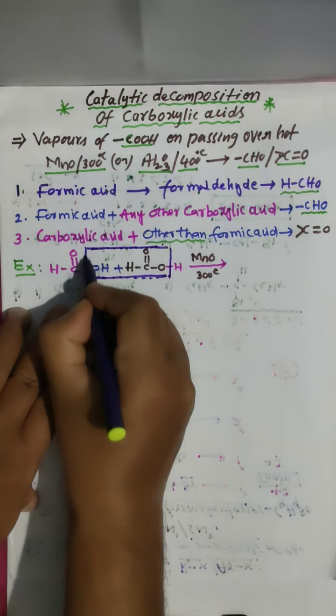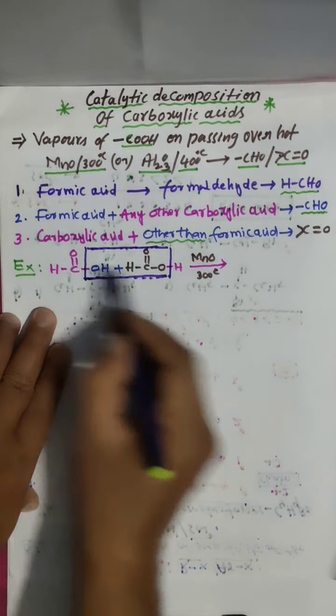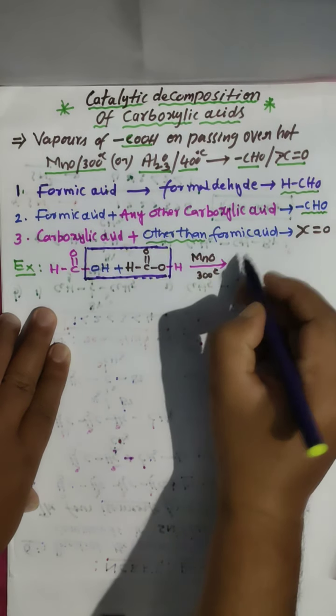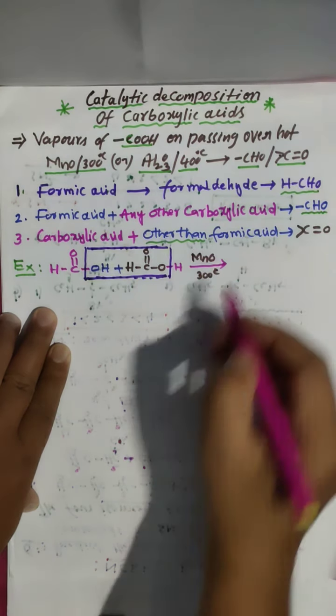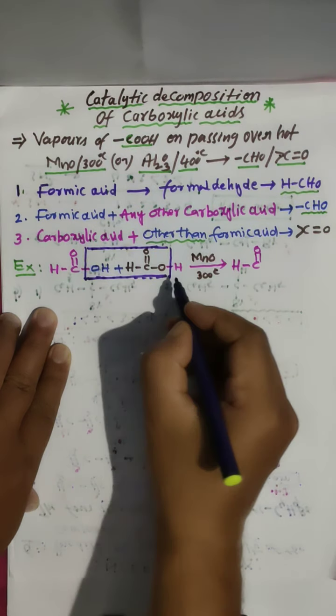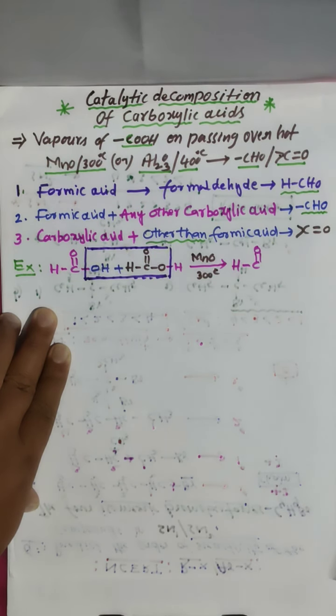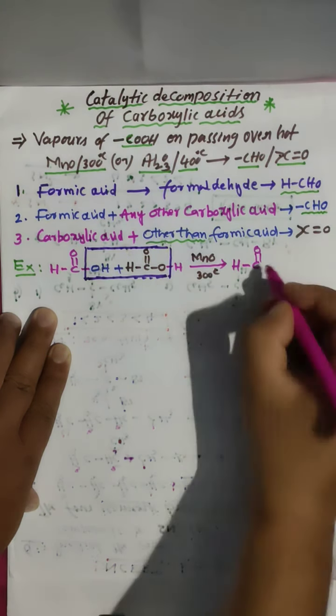Remaining is HCOH, that is H, C double bond O, and on this side we have H. HCHO means formaldehyde.